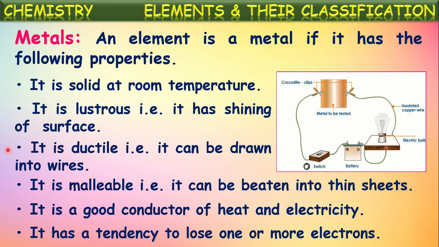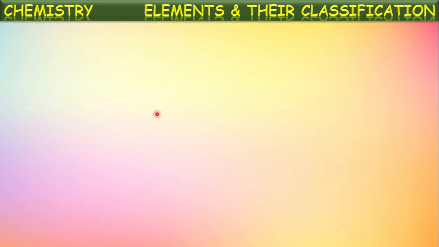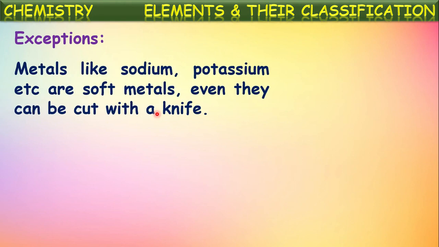Based upon these properties, certain elements are classified as metals. But there are certain elements which are metals with exceptions of one or more properties from these. Let us see what those exceptions are. One among them is metals like sodium, potassium, lithium.